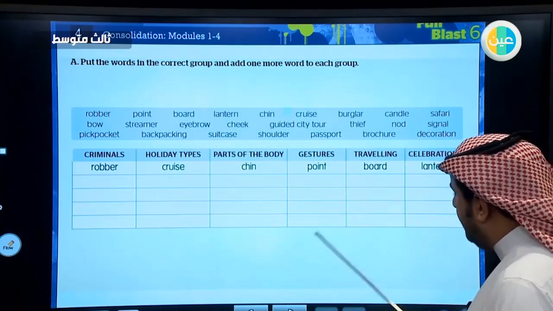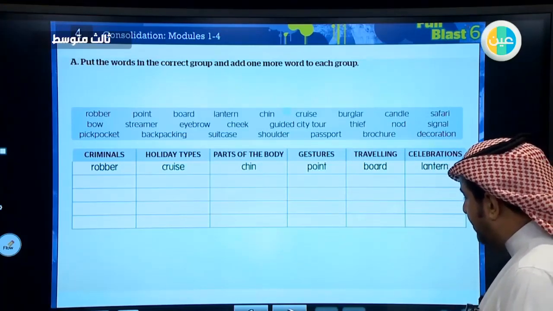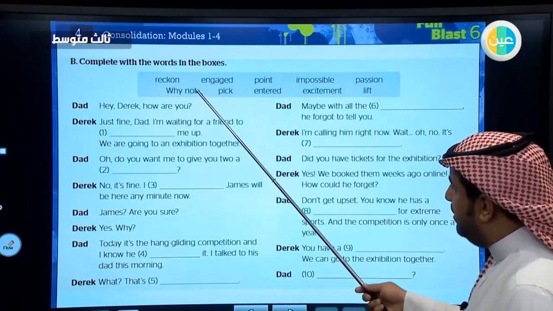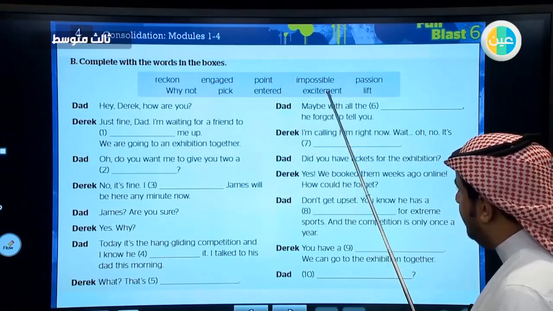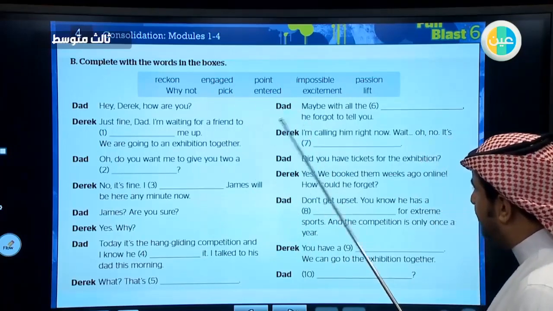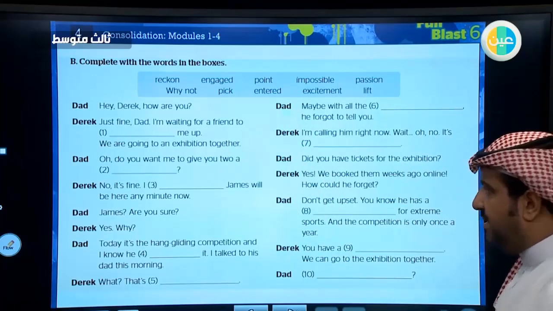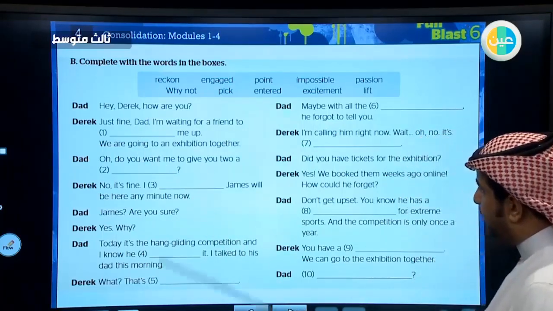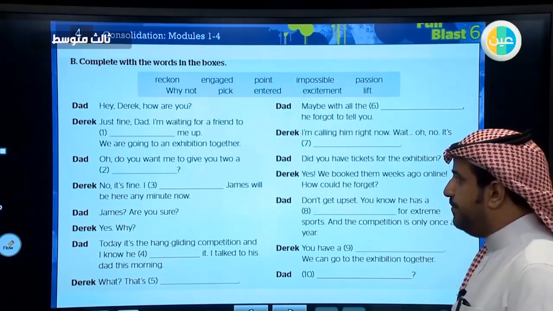Okay? Now let's go to exercise B. In exercise B, you have these words: reckon, engaged, point, impossible, passion, why not, pick, entered, excitement, and lift. You are going to complete this dialogue using the words on the top.